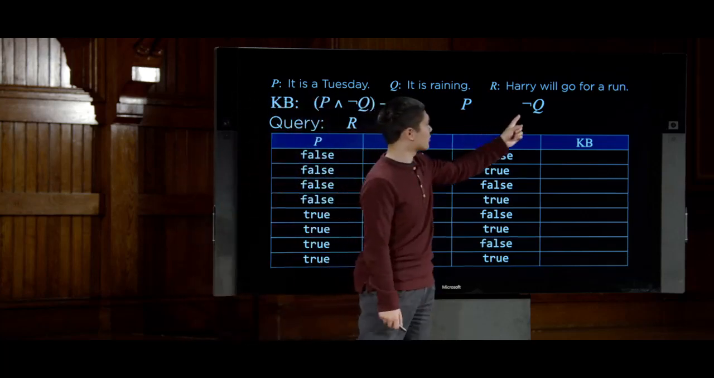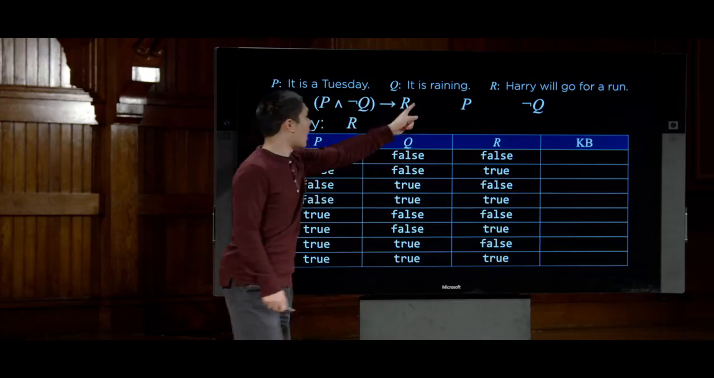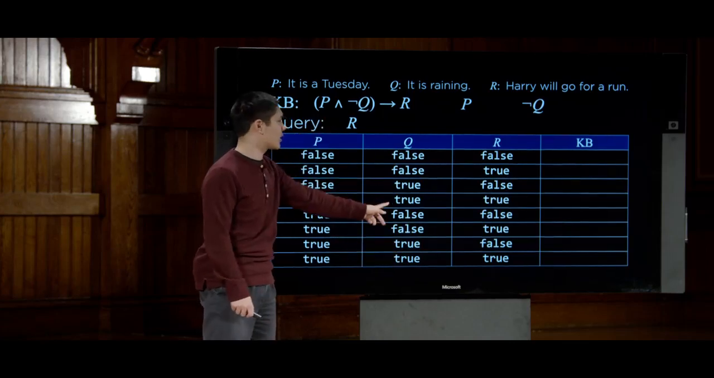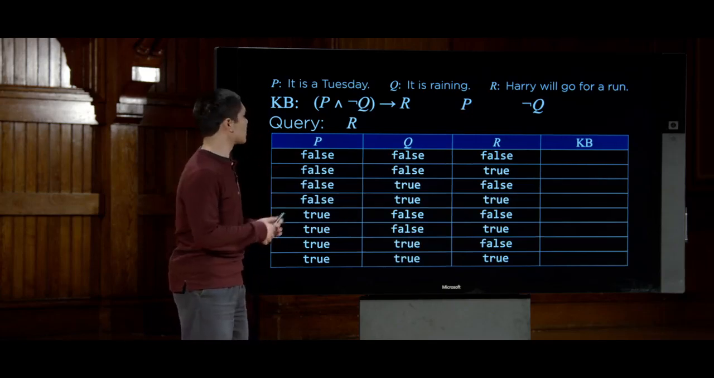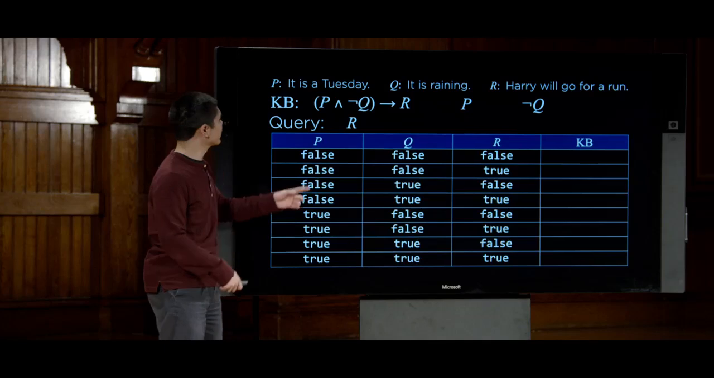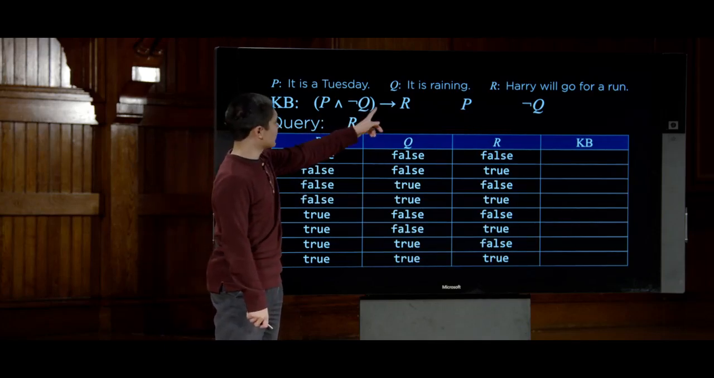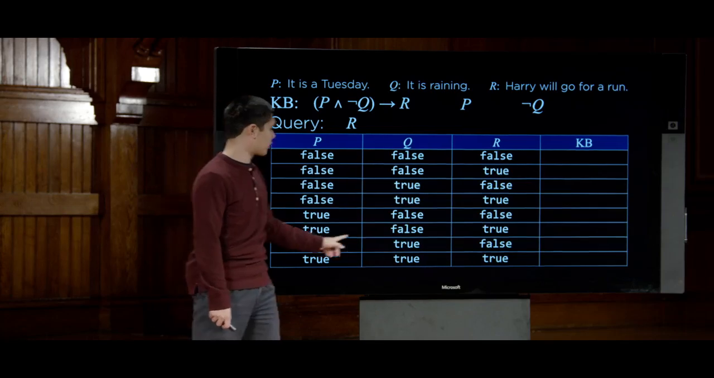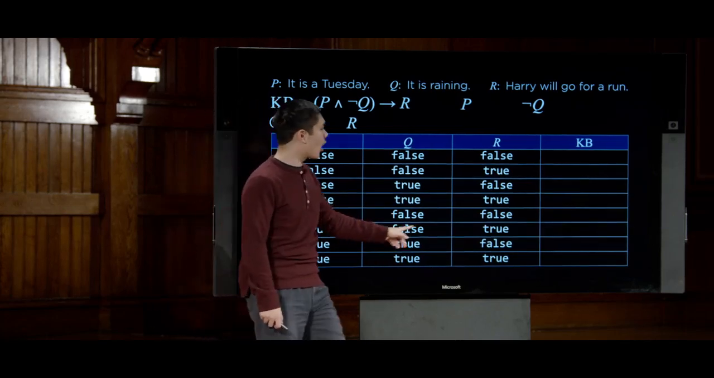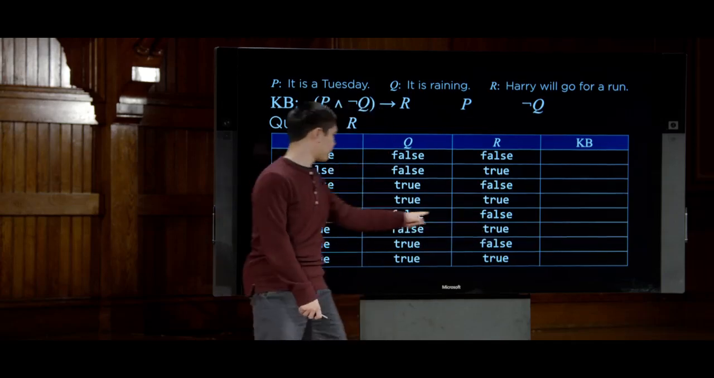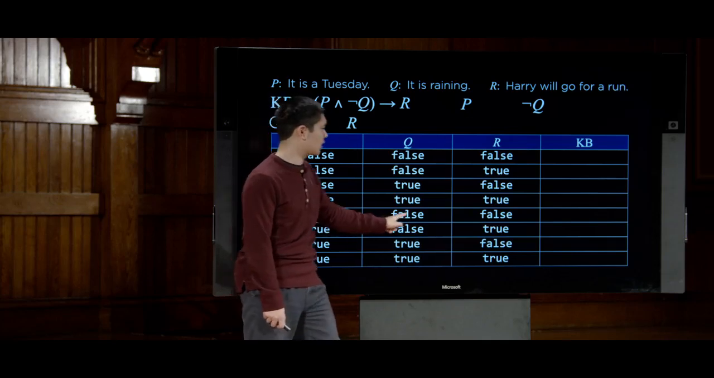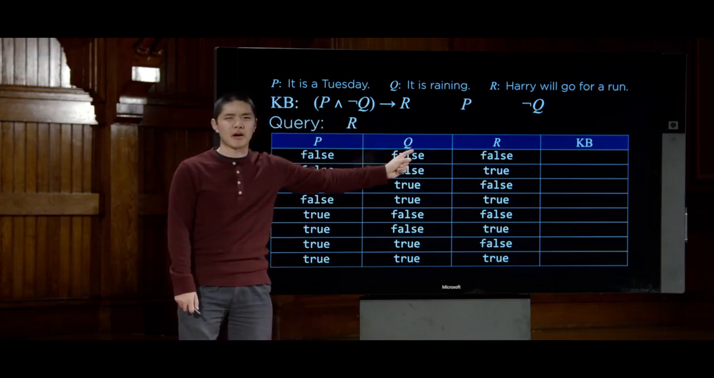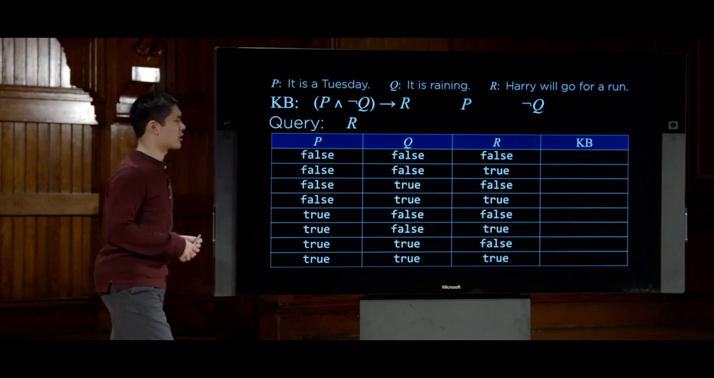Likewise, we also know not Q. We know that it is not raining. So any of these models where Q is true, like these two and these two here, those aren't going to work either because we know that Q is not true. And finally, we also know that P and not Q implies R, which means that when P is true, where P is true here, and Q is false in these two, then R must be true. And if ever P is true, Q is false, but R is also false, well, that doesn't satisfy this implication here. That implication does not hold true under those situations.